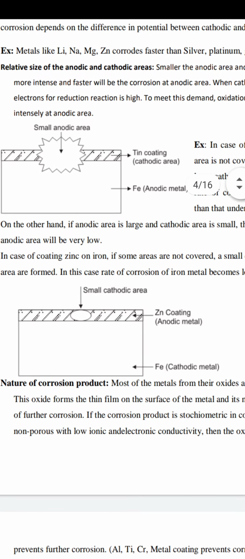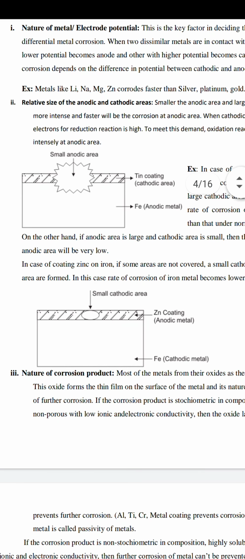So what is the consideration of areas? Take two pieces of the same metal. One is completely coated with zinc on all four sides, lengthwise and breadthwise.